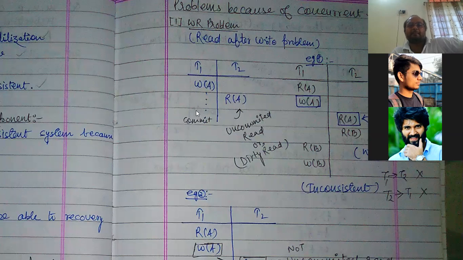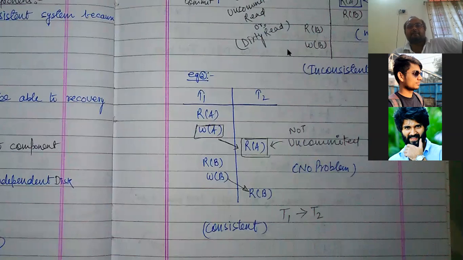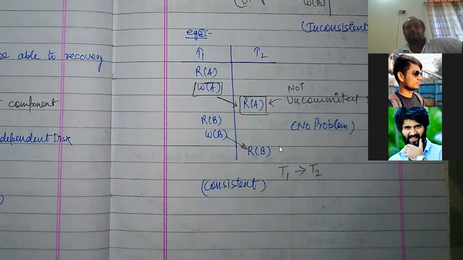That means it is not saving that value. Some problem comes and it rolls back its value. So it is reading the wrong value. That is known as the dirty read problem. So in this way, inconsistency may arise. It is another example of the same thing.